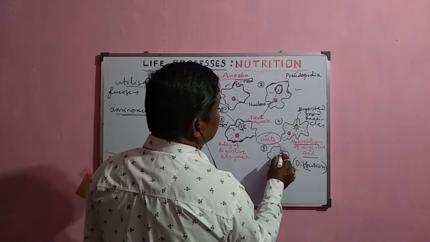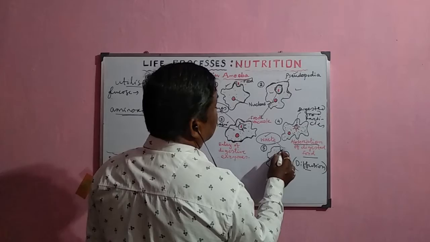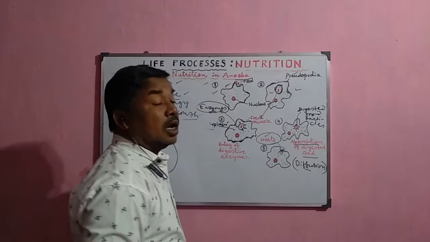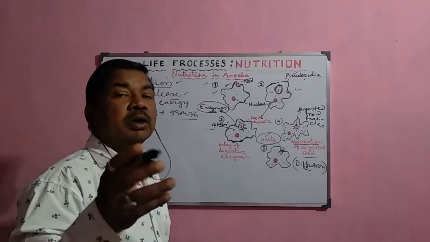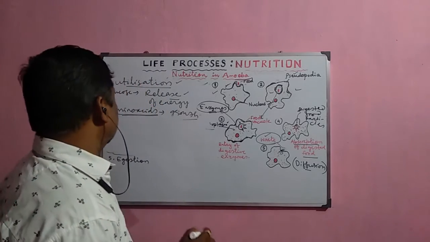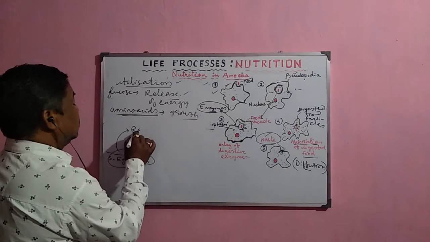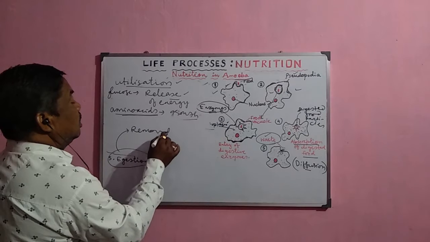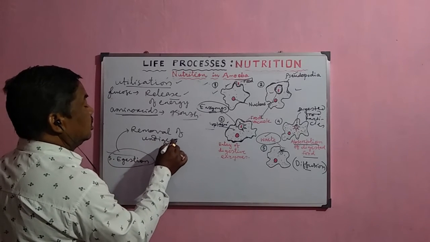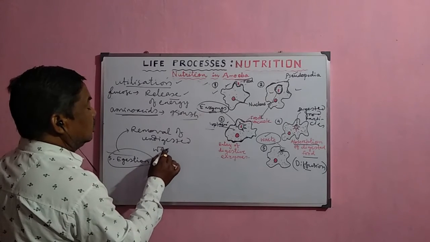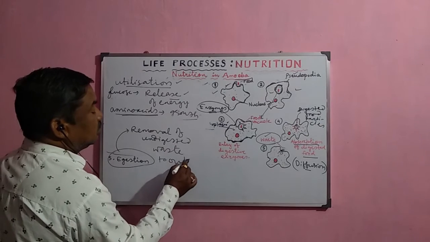So these waste materials in the food vacuole, where the membrane is attached, are removed to the outside because they are not essential for the amoeba. This process is the removal of undigested waste material to the outside.